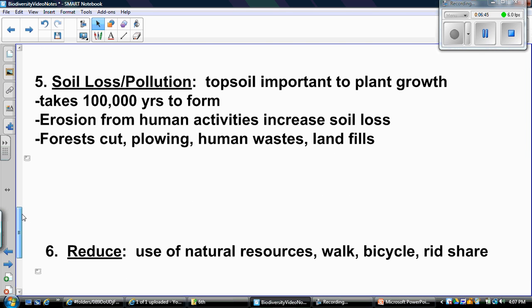Now, the last thing that humans do is we cause soil loss and pollution. So topsoil is an important part of plant growth. It takes 100,000 years for topsoil to form. Erosion from human activities, remember that's the movement of sediments, the movement of topsoil, is increasing this soil loss. When we cut down forests, when we plow for farming, when we release human waste, and we create landfills, all of those processes are increasing soil loss.